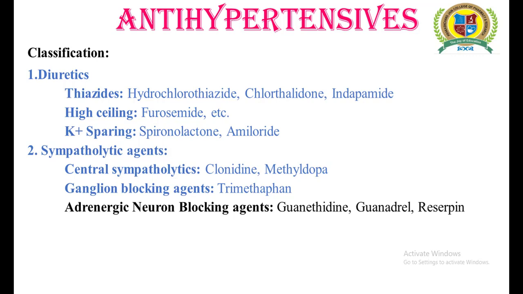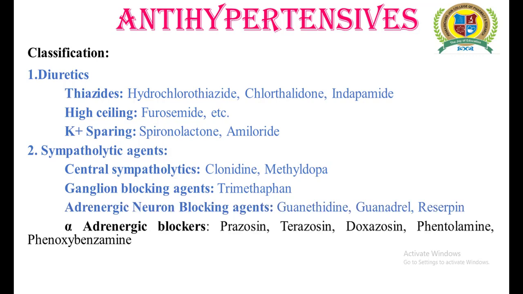These adrenergic neuron blocking agents enter the adrenergic nerve terminals and replace the noradrenaline or norepinephrine from the storage vesicles. So whenever the action potential reaches the adrenergic nerve terminals, the adrenergic neuron blocking agents are released into the synaptic cleft rather than norepinephrine or noradrenaline, and thereby reduce the hypertensive effect of norepinephrine and noradrenaline.